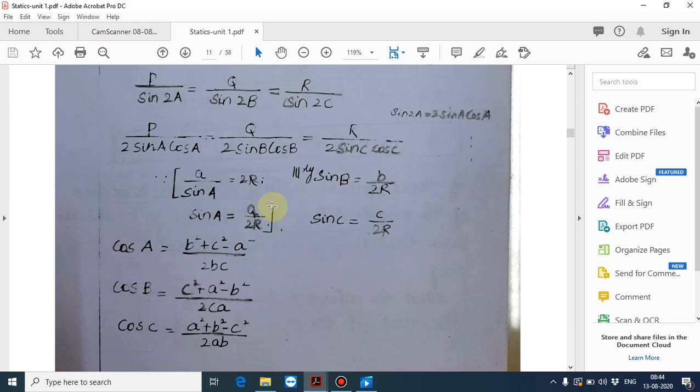Since a by sin A is equal to 2R, we get sin A is equal to a by 2R. Similarly, sin B is equal to b by 2R, and sin C is equal to c by 2R. By note 2, cos A is equal to (b squared plus c squared minus a squared) divided by 2bc, cos B is equal to (c squared plus a squared minus b squared) divided by 2ca, and cos C is equal to (a squared plus b squared minus c squared) divided by 2ab.